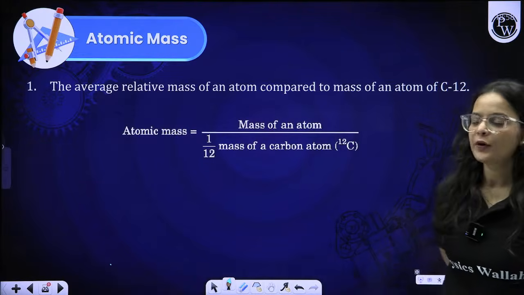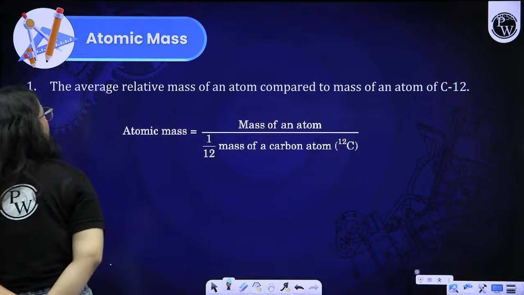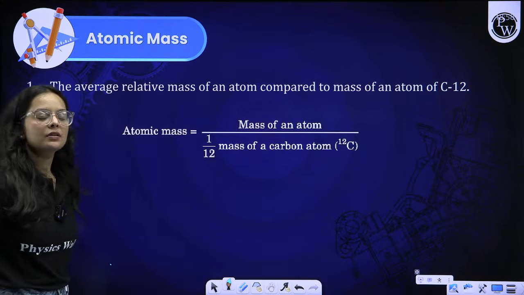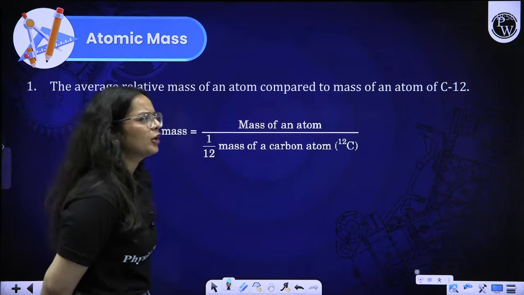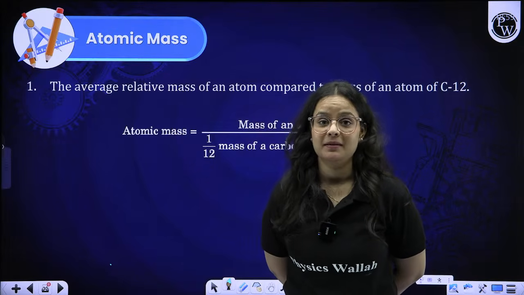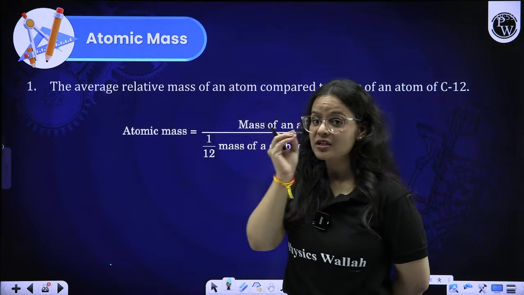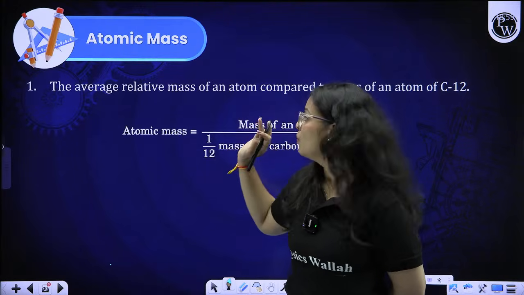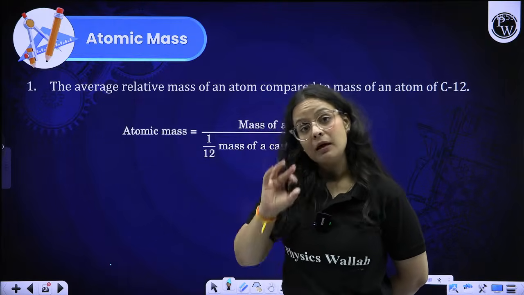All right. So shifting our topic from the last portion to the next portion, that is atomic mass. Now what is the basic meaning of atomic mass? Ma'am, you told us that atomic mass is the proton plus neutron portion. No beta, that is mass number. This is a different thing. Mass number has no unit at all, it is just a number. Now we are moving on to a new topic, that is mass. Atomic mass, the mass of the atom.